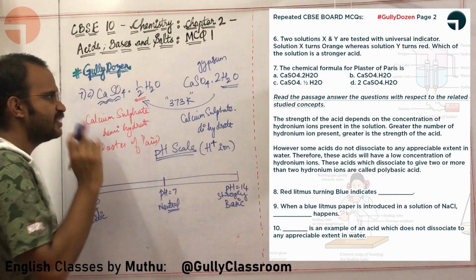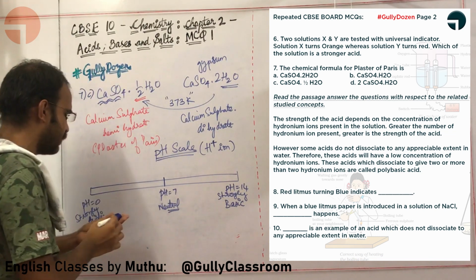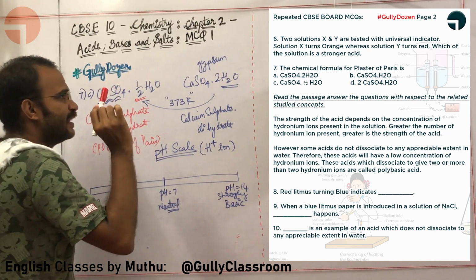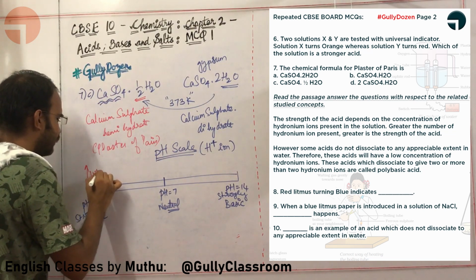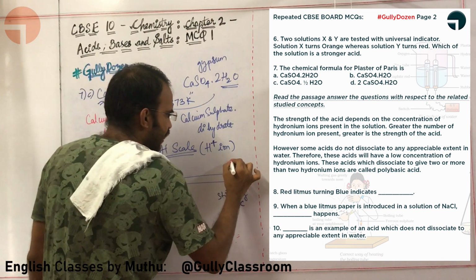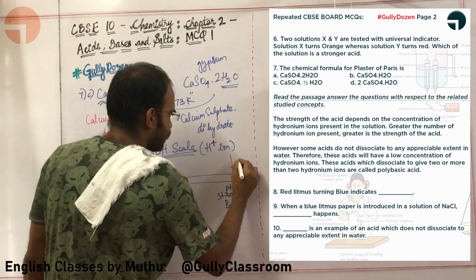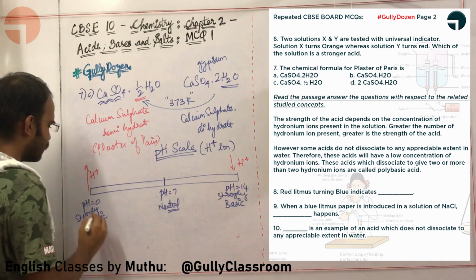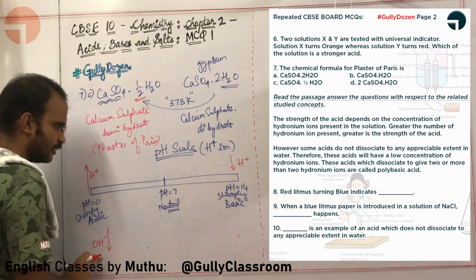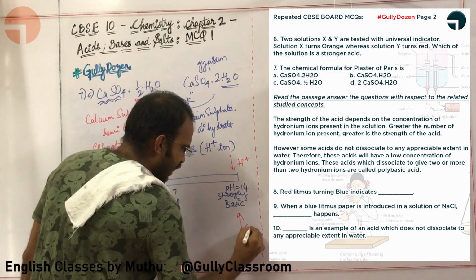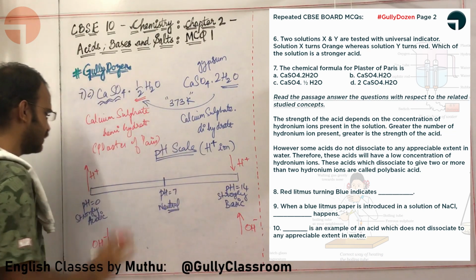The strength of the acid depends upon the concentration of hydronium ions present in the solution. Here hydronium ions are present in a very high concentration. Here hydronium ions are present in a very low concentration. What about hydroxide ions here? Hydroxide ions here are present in low concentration. Hydroxide ions here are present in high concentration.